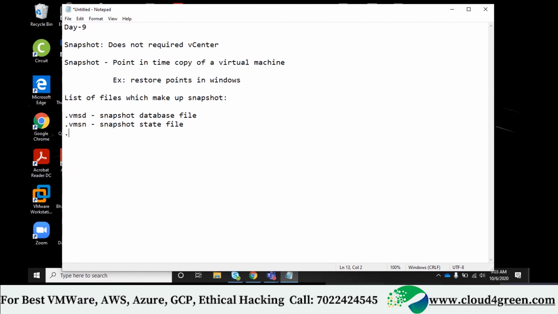One is called delta.vmdk and the other sparse, sesparse.vmdk. Both are older than 6.5.